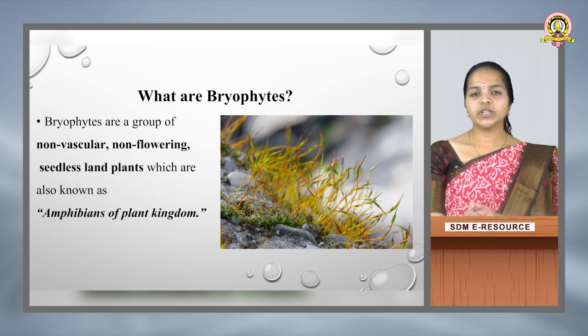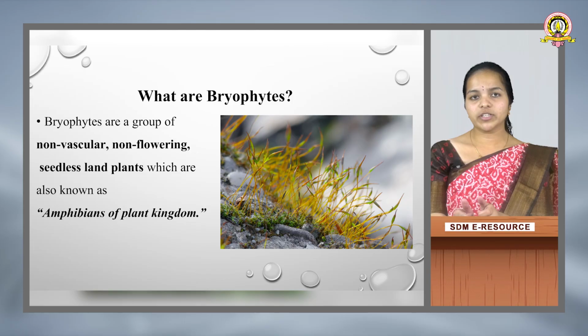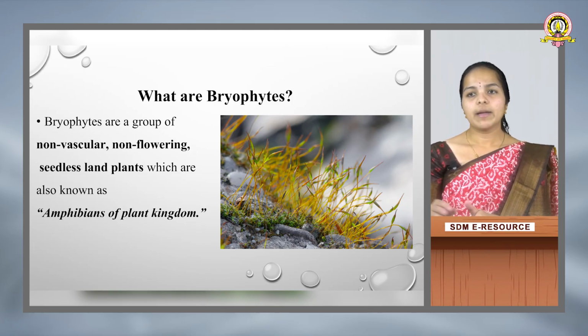We already know the meaning of amphibians, but here the amphibians of the plant kingdom refers to the bryophytes. At the time of their reproduction, they require water for the completion of their life cycle as well as reproduction. The significance of water here is to move the gametes, where fertilization takes place inside the water itself. That is why water is essential for their reproduction. Hence they are known as the amphibians of the plant kingdom.